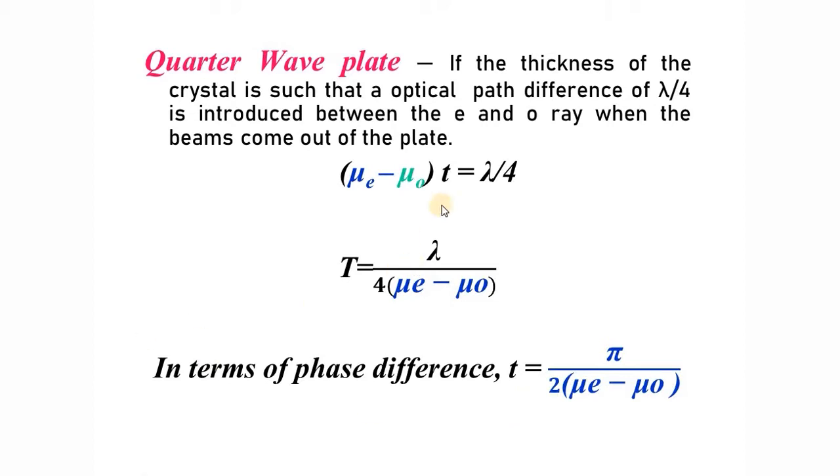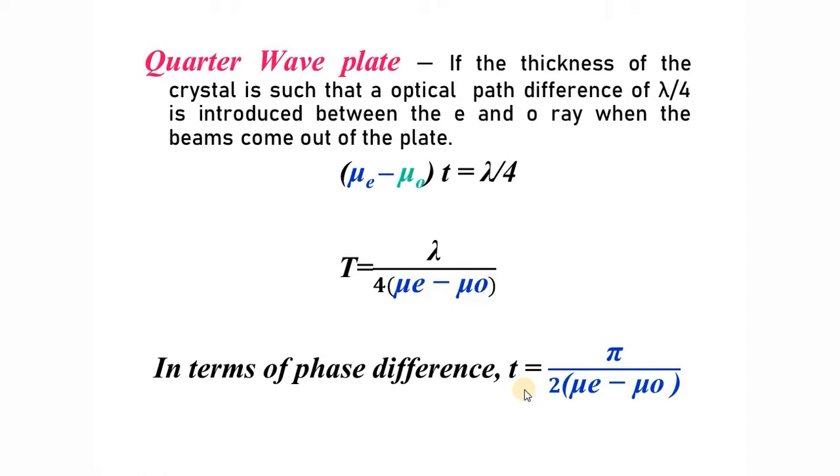So I can write the expression for the path difference introduced: (mu e minus mu o) into t will be lambda by 4. From that I'll get the expression for thickness, t equal to lambda by 4 into (mu e minus mu o). In terms of phase difference, instead of lambda I can write 2 pi. 2 pi by 4 means pi by 2. So the corresponding thickness will be t equal to pi by 2 into (mu e minus mu o).